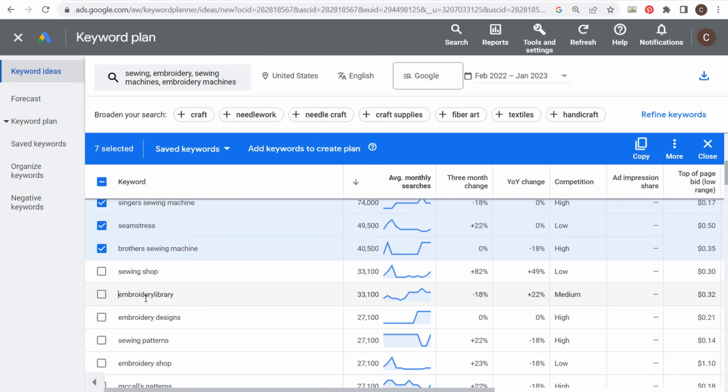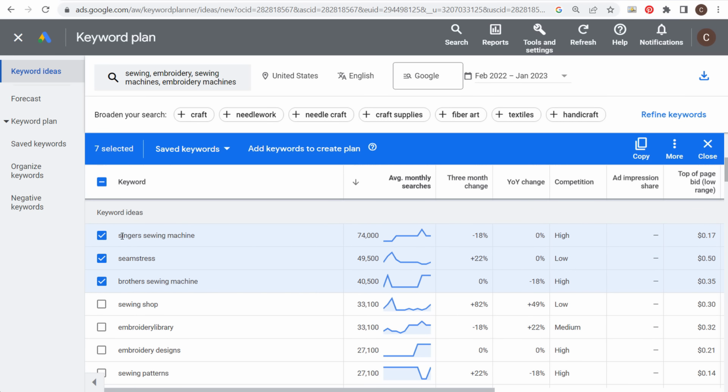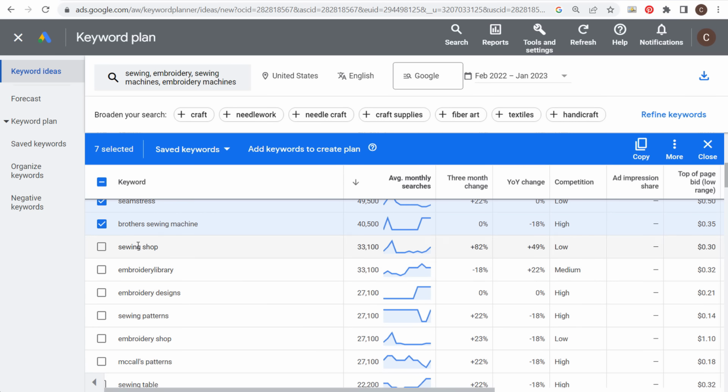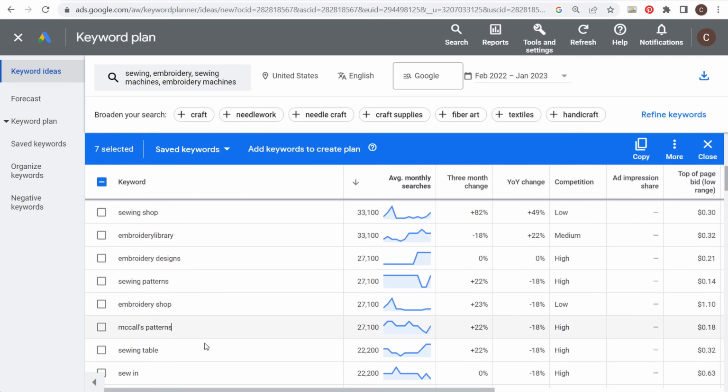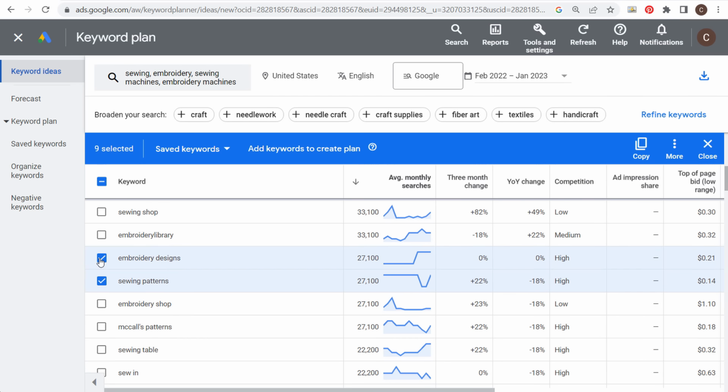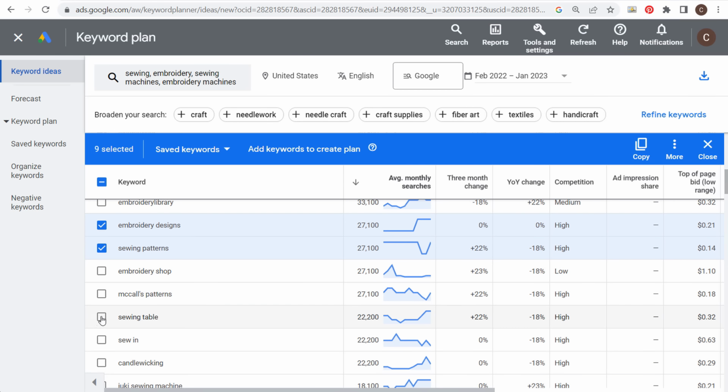We don't need to target specific competitor brands. If we're going to target brands, we'll focus on the brands of the different sewing machines and embroidery machines. So we're not going to be targeting keywords related to sewing shop. We're not going to be targeting keywords like embroidery shop. And then you have something down here like McCall's patterns. So the main thing you want to do when you're seeing some of these different keywords, for example, I know I want to target keywords related to sewing patterns, embroidery designs, we'll say sewing table.